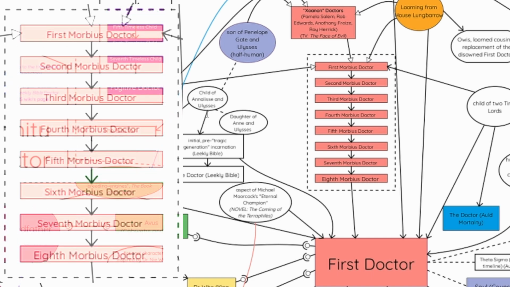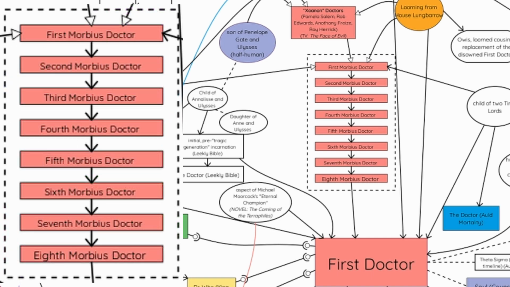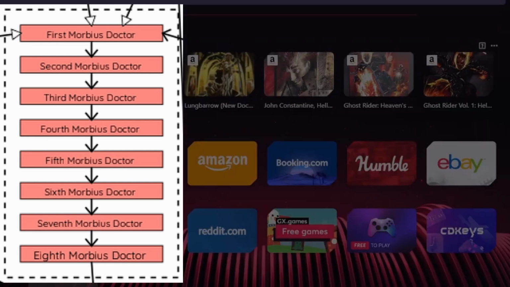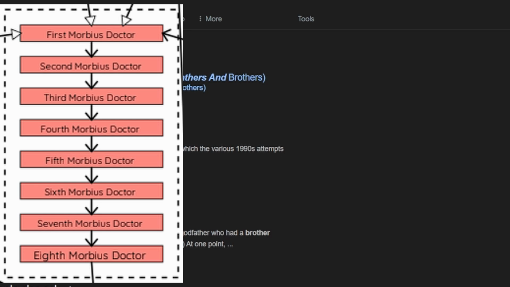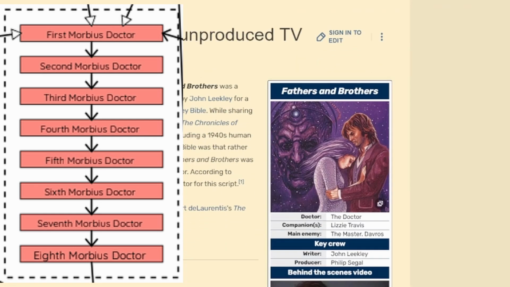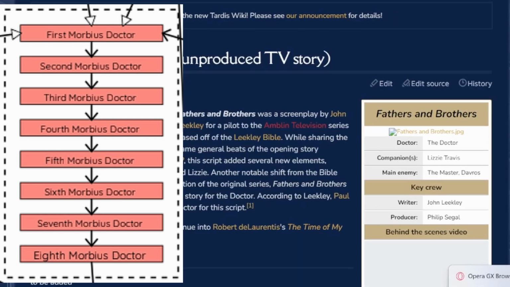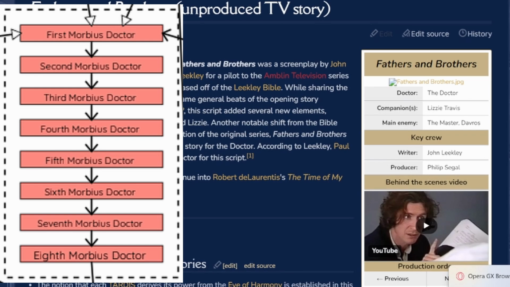Obviously, we talk about this: the Doctor on Prod TV. So this is an unproduced episode called Fathers and Brothers, the last episode. Big Finish, Big Finish, Big Finish. That's Davros. And they have a behind the screens video. This was a screenplay where the script added several new elements, including a 1940s human companion named Lizzie, another notable shift from the Bible. Okay, fair enough.